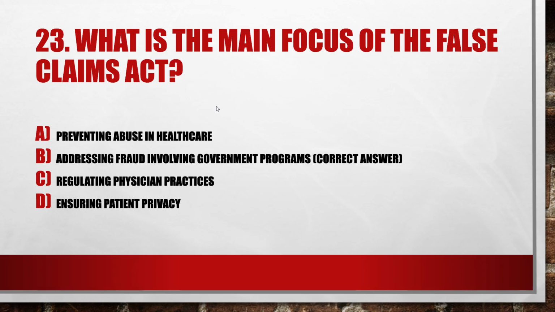Option A, preventing abuse in healthcare. Option B, addressing fraud involving government programs. Option C, regulating physician practices. Option D, ensuring patient privacy. So the right option is addressing fraud involving government programs. The main focus of the False Claims Act is addressing fraud involving government programs.